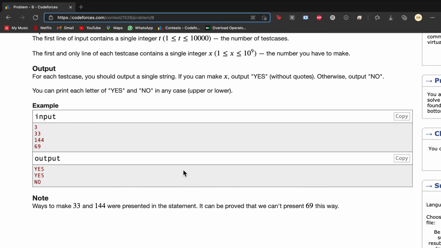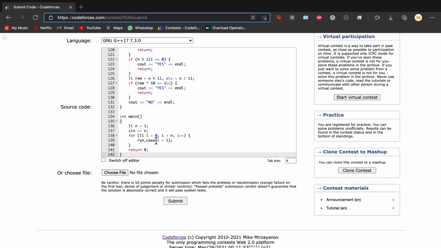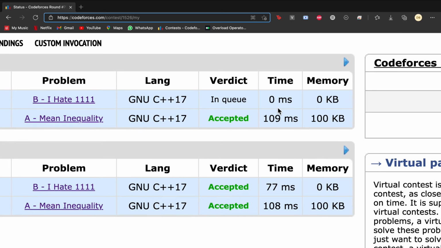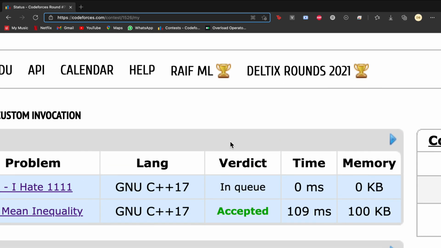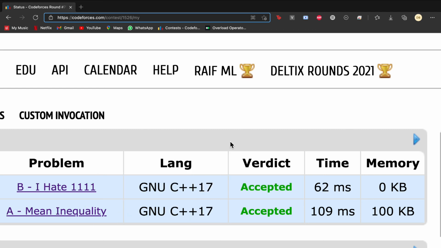So we can check if our code works correctly. So we see our code is accepted.